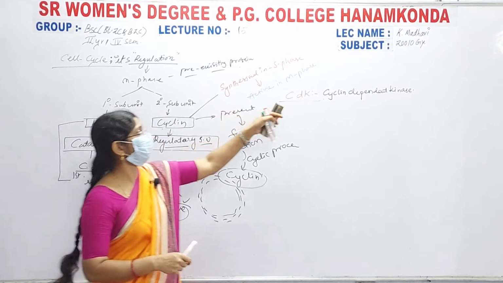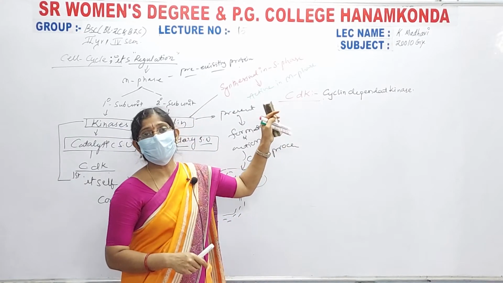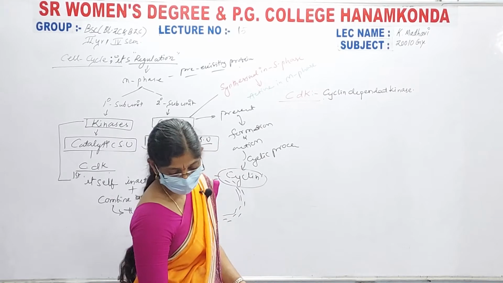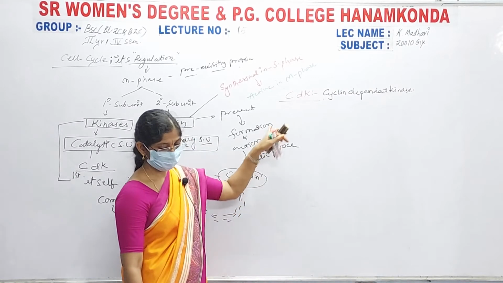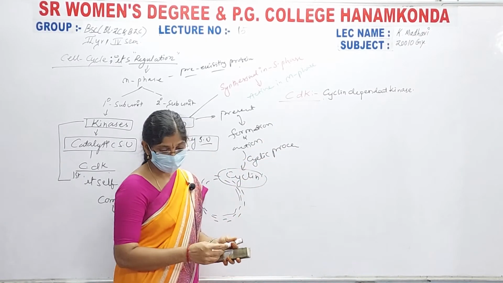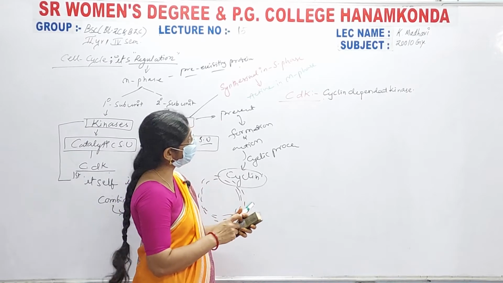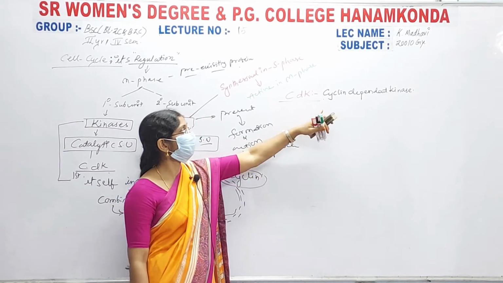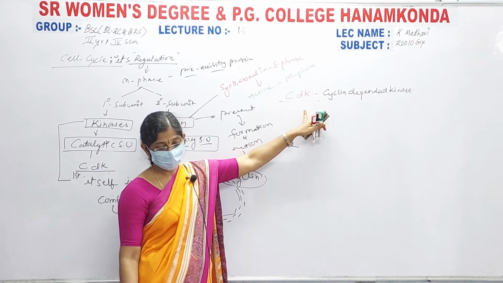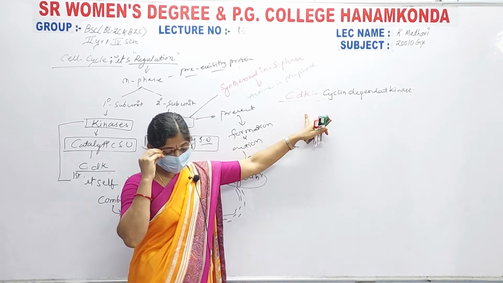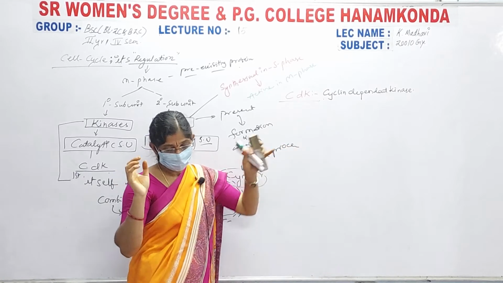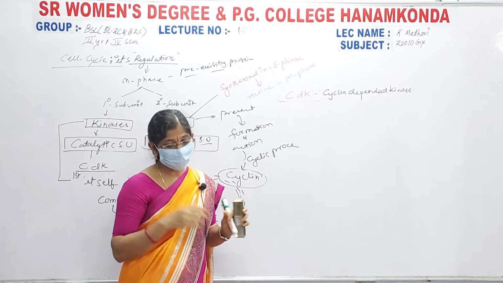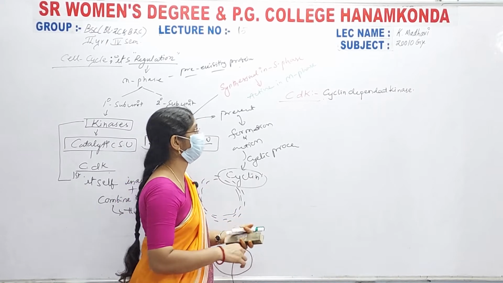Now we discussed about the CDK. Cyclin dependent kinase. Here it is a cell cycle gene. Right ma? It is a cell cycle gene. Okay. Its full form is simply cyclin dependent kinases, and CDK is inactive when not combined with the cyclin subunits. Okay ma?